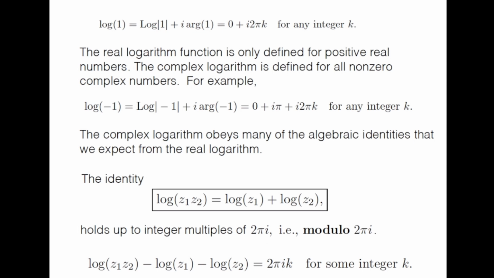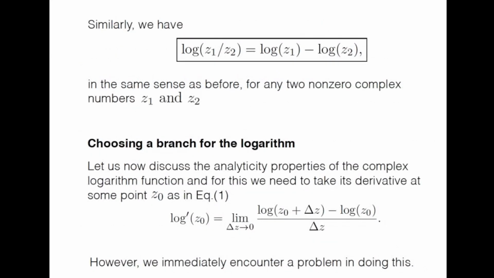And similarly, we can write it in this way, that log of z1 z2 minus log of z1 minus log of z2 is equal to 2 pi I k for some integer k. Okay, so these are some properties of the complex logarithm which are coming because this is a multiple valued function. Similarly, we can also have log of z1 by z2 equal to log of z1 minus log of z2 in the same sense as before for any two non-zero complex numbers z1 and z2.